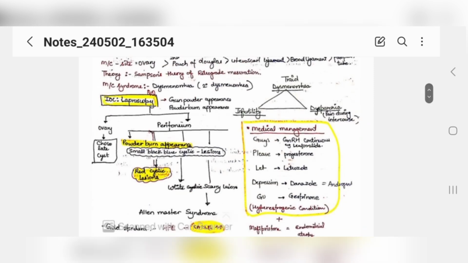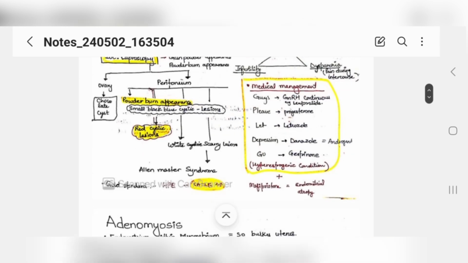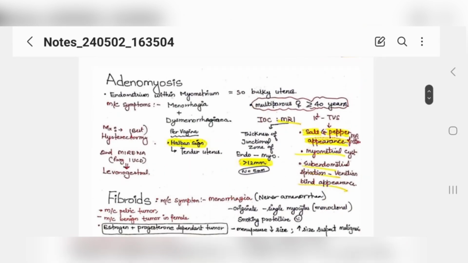All right. Now, medical management for endometriosis is a mnemonic. Guys, please let depression go. So we will be giving progesterone, letrozole, danazol, gestrinone, and gonadotropin releasing hormone analogues. These medicines are used for hyperestrogenic conditions. Gold standard for endometriosis is HPE, histopathological examination. CA125 levels are also raised.